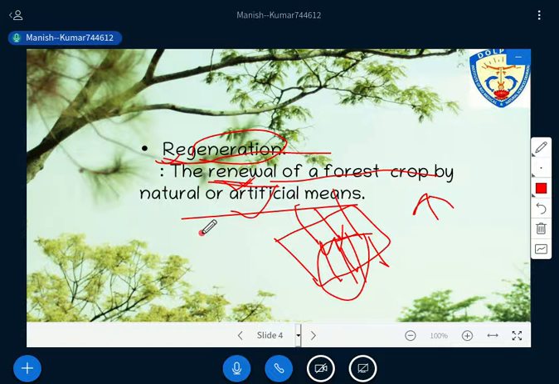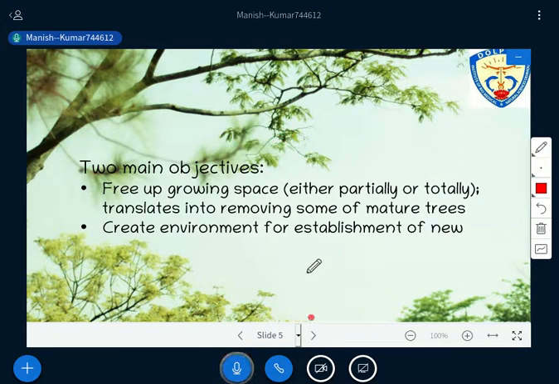So I hope all of you understand these two terms, forest and regeneration. Is there any question on these two terms from anyone? Okay, since I am not getting any question from anywhere, I am moving to the next slide.